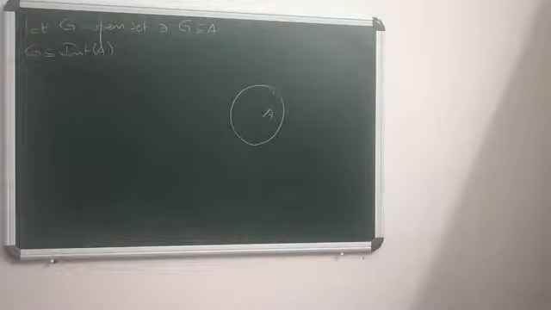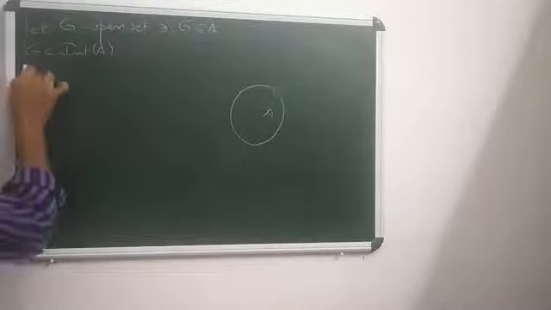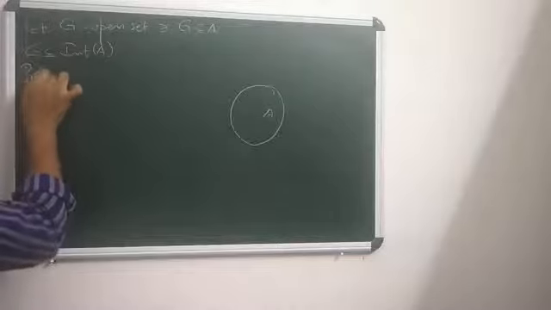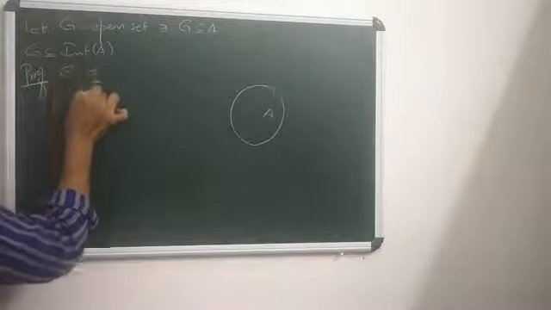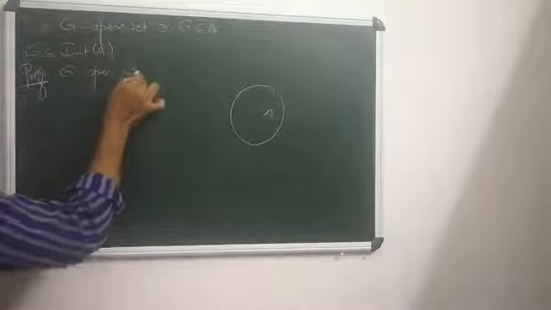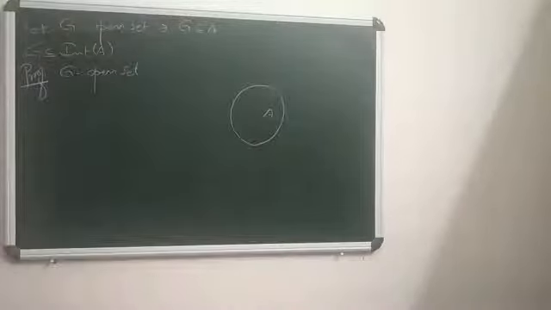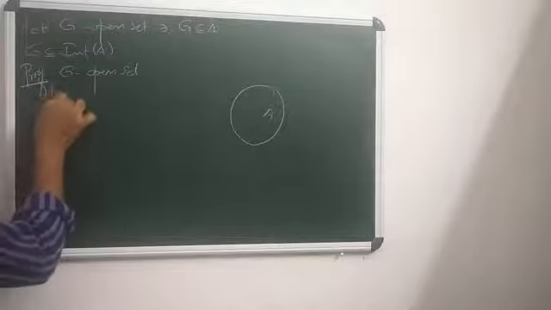For any open set G in A, if G is a part of interior A, then we can conclude that interior A is the largest open set which is contained in A. How? G is an open set. Means, let x fall in G.